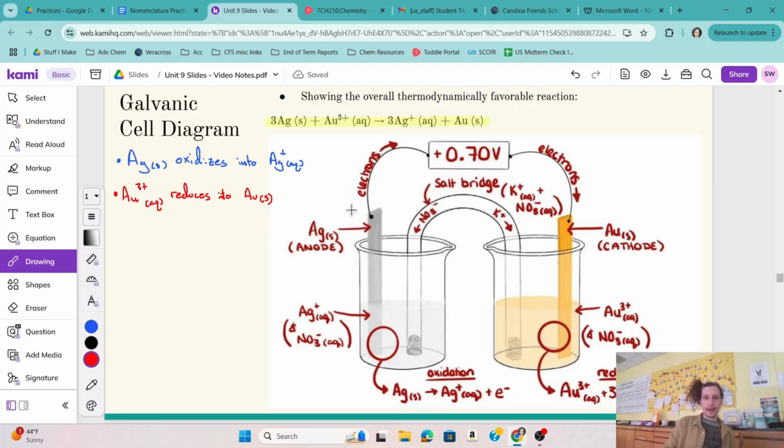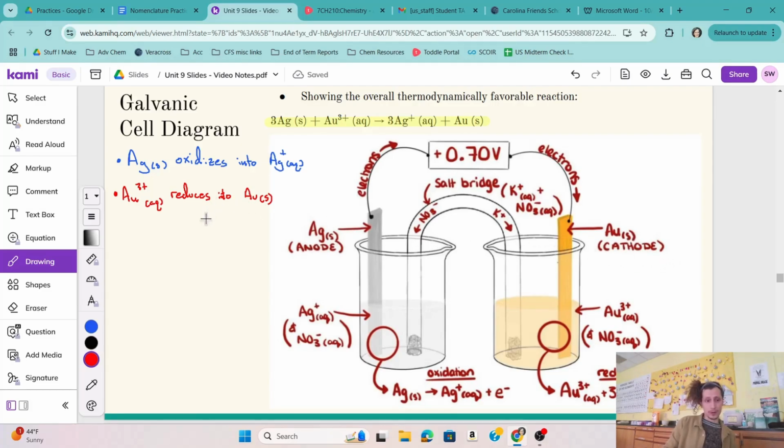So what do we have on our actual diagram? Well, we have an electrode. That's the anode or the cathode. The electrode is just a metal bar that is going to be that solid metal, right? So Ag(s), it's a solid piece of silver. Over here, we've got a solid piece of gold. Great. Now we'll see that the silver is noted as the anode and the gold is noted as the cathode.